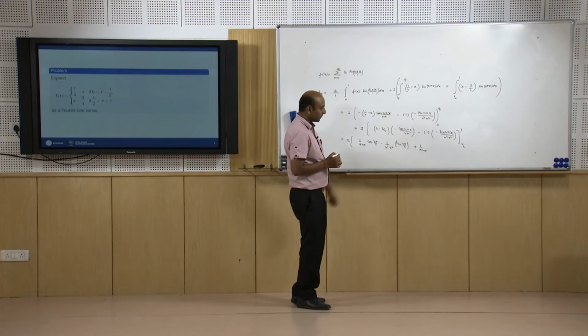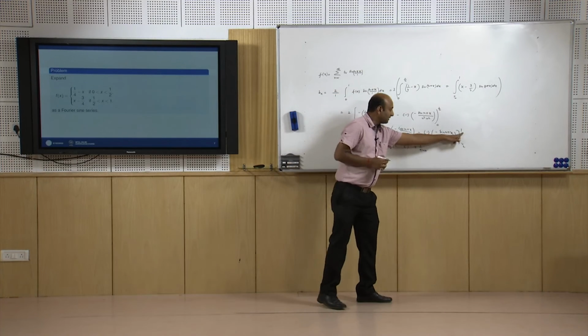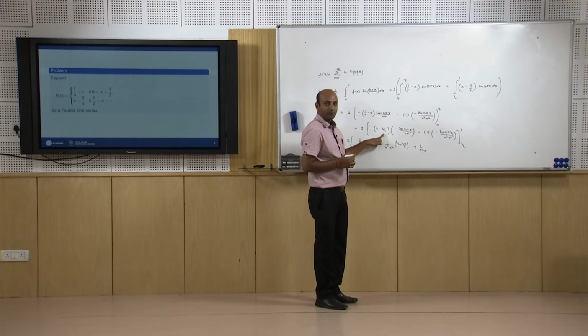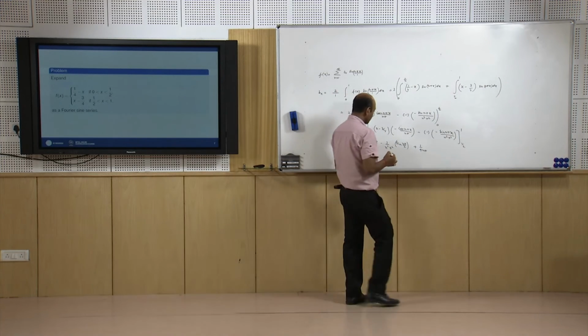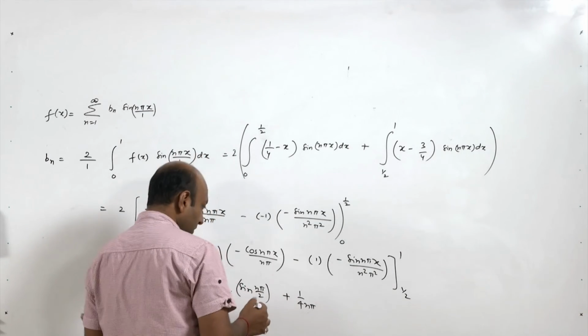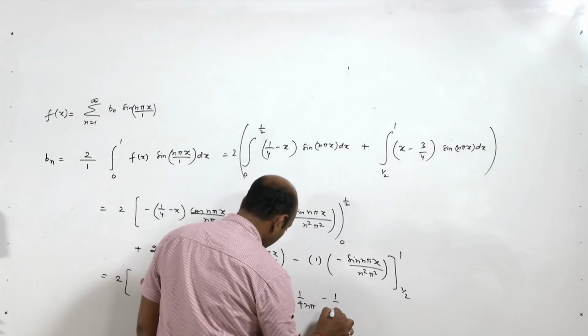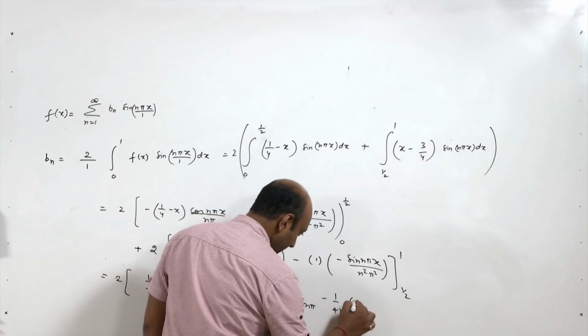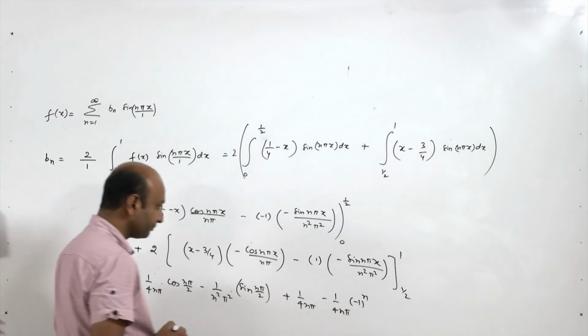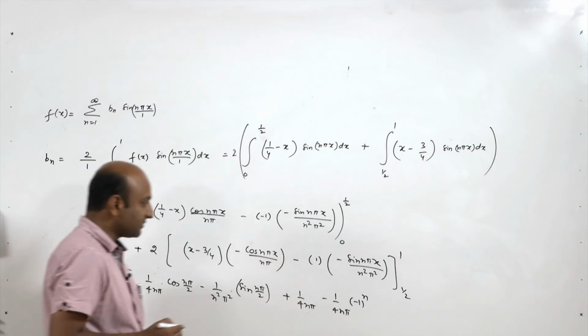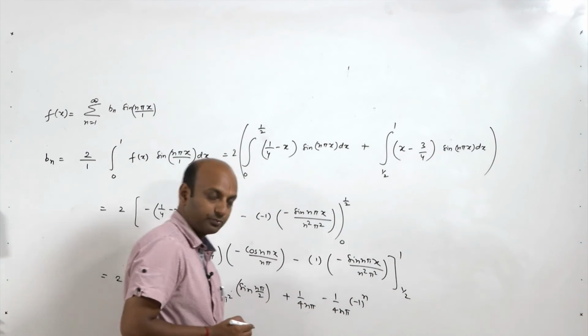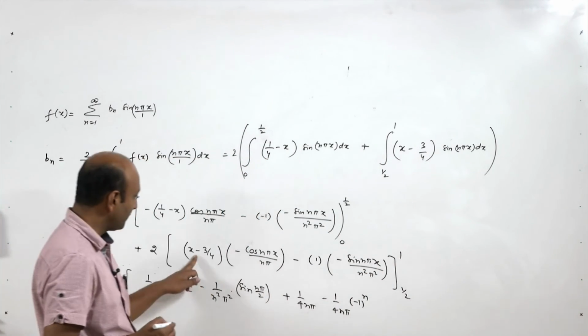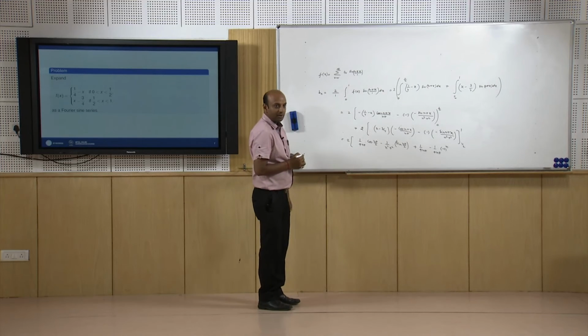Now for this term, when x is 1 it is 1 minus 3 by 4, that is 1 by 4, negative is here. So, minus 1 by 4 and pi into minus 1 to the power n, and when x is 1 here it is 0. Now, when x is half, half minus 3 by 4 is minus 1 by 4.